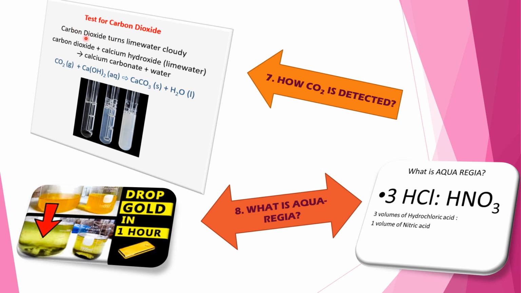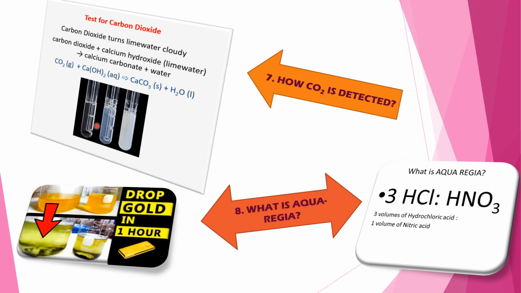Test for carbon dioxide. Carbon dioxide turns lime water cloudy. Carbon dioxide plus calcium hydroxide or lime water forms calcium carbonate plus water. When CO2 gas reacts with calcium hydroxide in aqueous solution, calcium carbonate solid and H2O liquid are formed.